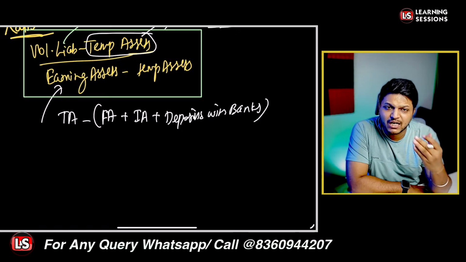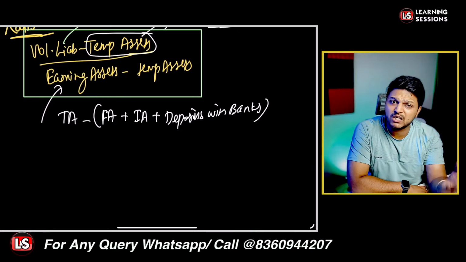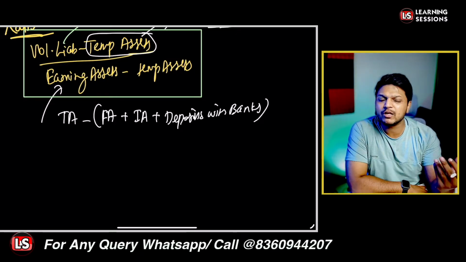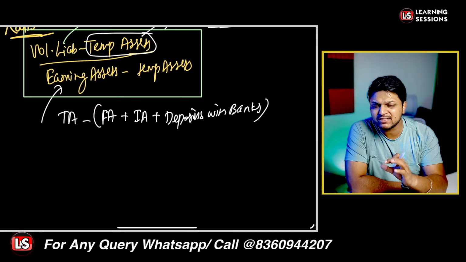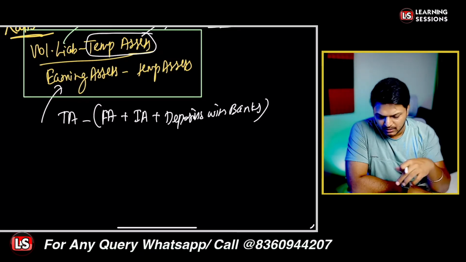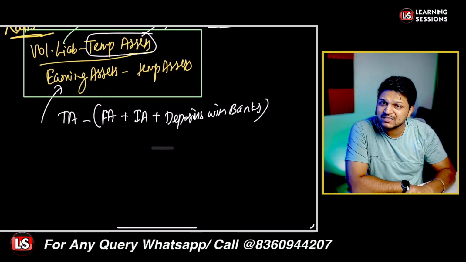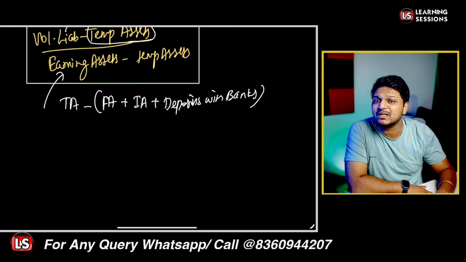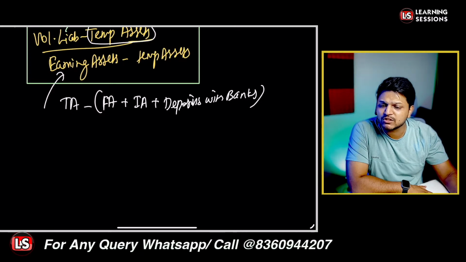These are the assets which are put on earning, the money the bank has invested. We cannot calculate each and every loan, so we take the total assets and subtract the fixed assets, intangible assets, as well as the deposits with other banks. That gives you the earning assets. Is that clear? That was the first ratio.